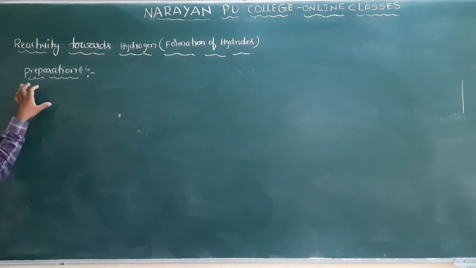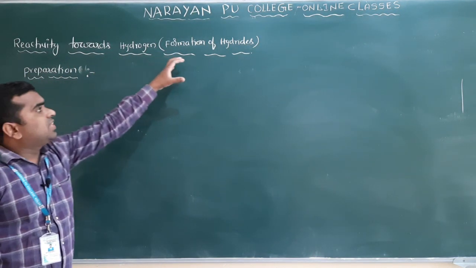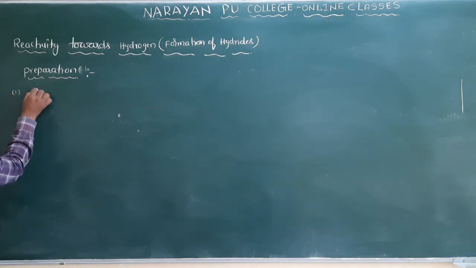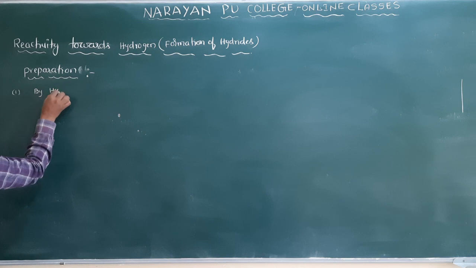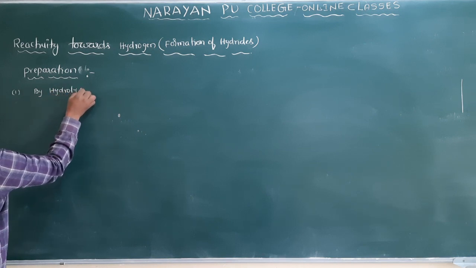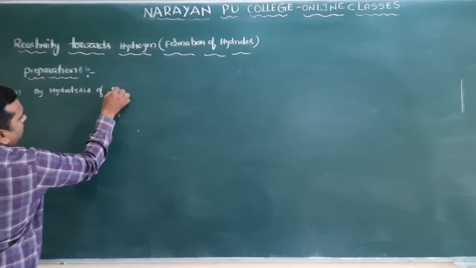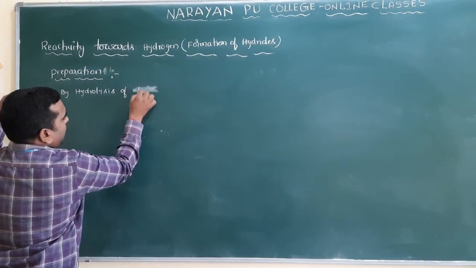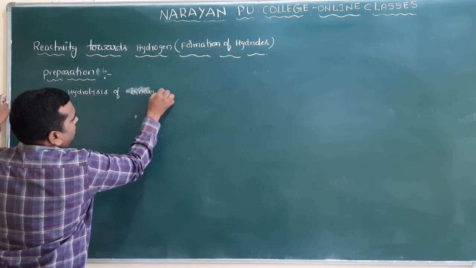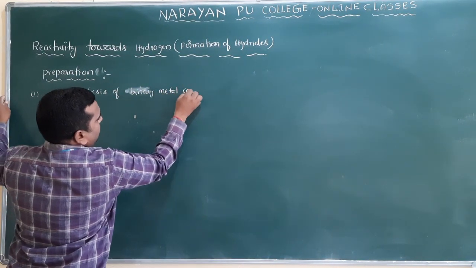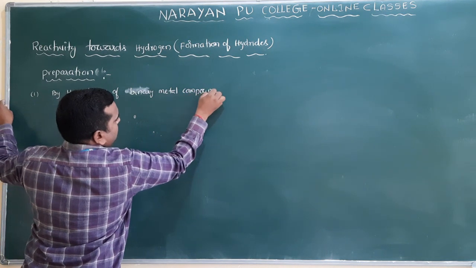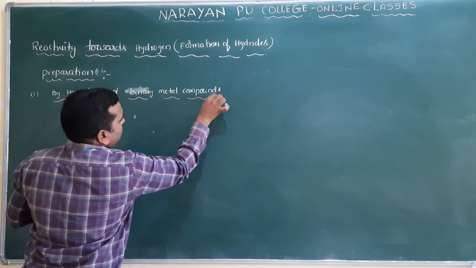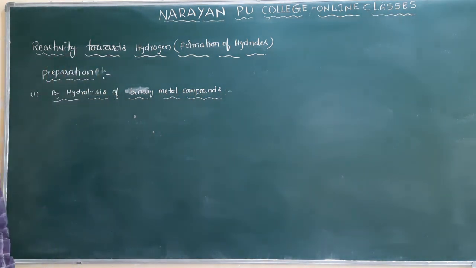Next is the preparation method. How do we prepare these 15th group hydrides? There is only one method: by hydrolysis of binary metal compounds. Simply do the hydrolysis of these compounds, then you will get the respective hydride.